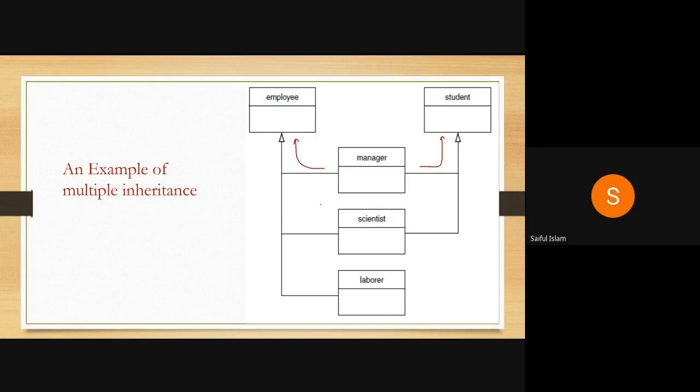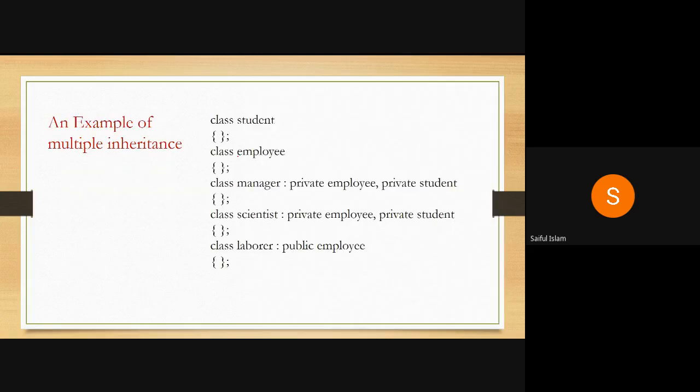Now, the next question is whether it should be publicly derived or privately derived. When we discuss the problem, it will become obvious what the derivation from a base should be, either public or private. So we'll try to see. Here I have a class student and a class employee. Manager is privately derived from employee and privately from student.